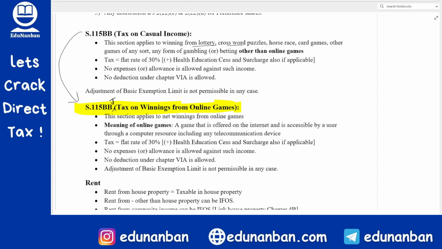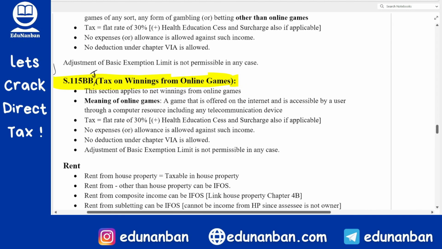Let us go through the provisions quickly. First and foremost, this section applies to net winnings from online games. So whatever winning from online game is there, that will be covered under section 115BBJ. Meaning of online game. Online game is a game that is offered on the internet and is accessible by a user through a computer resource, including any telecommunication device.